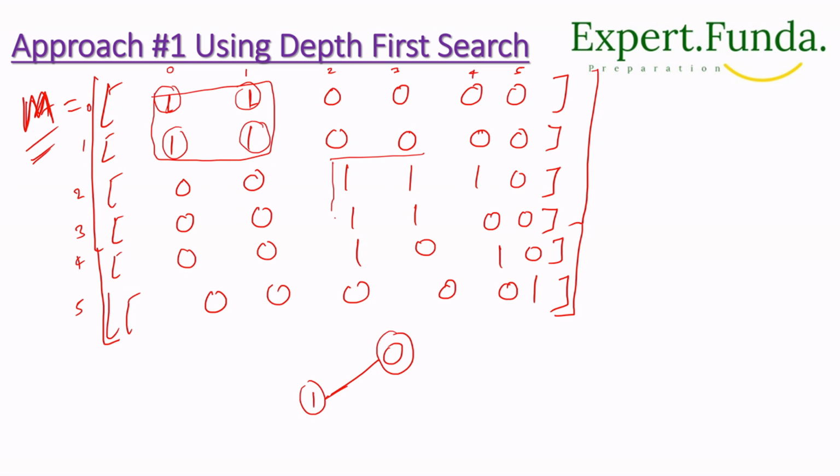The 2 is connected with what? Next, 3, right? 2 is connected with 3, and 3 is connected with what? This 4, right? And you can see it is going here also. Okay, so what we can say? 2 is connected with 3, and 2 is also connected with 4, right? Next, what we have?